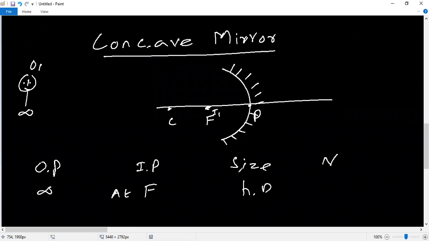Highly diminished. The nature is real and inverted. A real and inverted image means it can be obtained on the screen. In practical work also, for the concave mirror, we draw the UV graph. For this purpose we want to know the object position, image position, size, nature, and ray diagram. Everything is very important. Listen, the next condition.